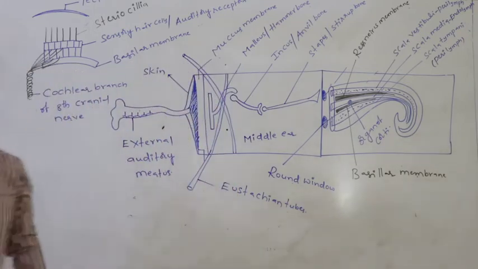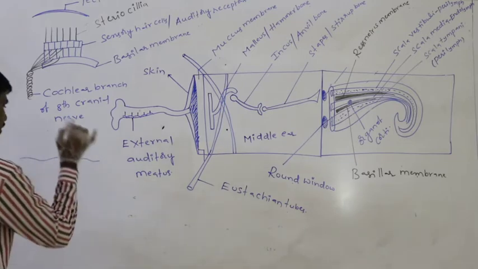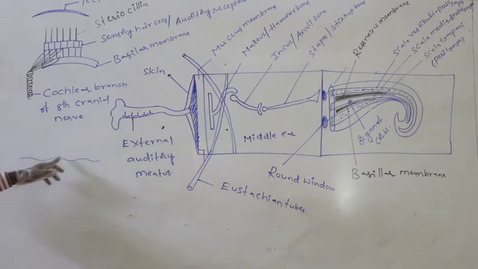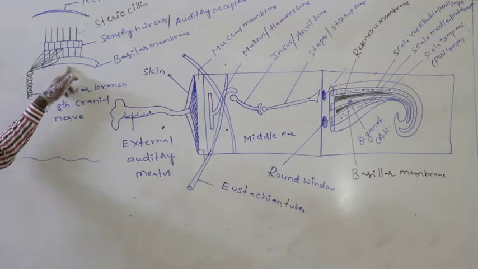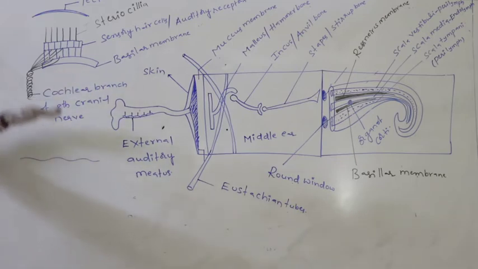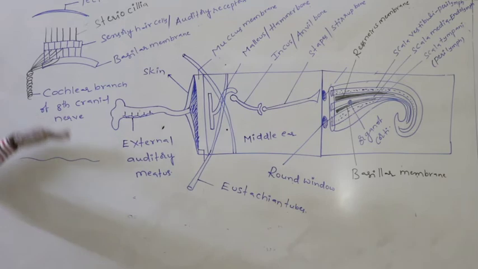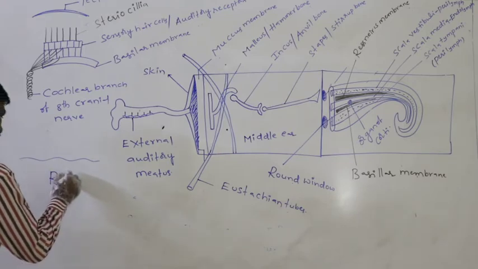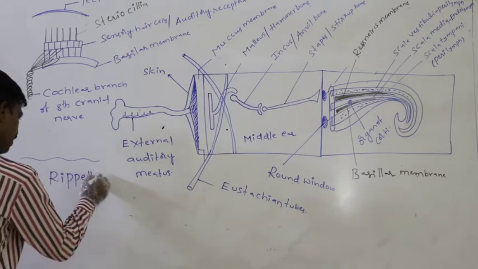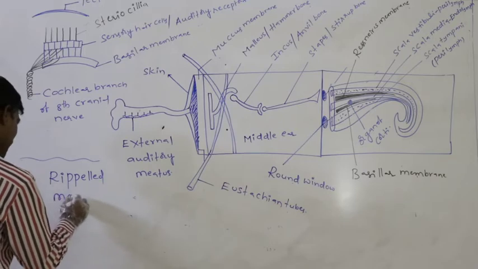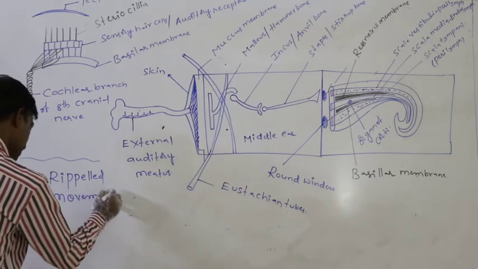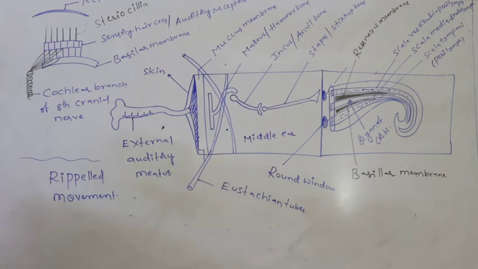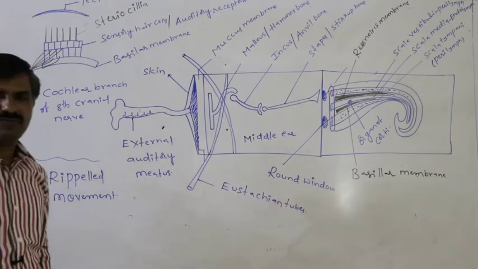Whenever the waves pass like this below the basilar membrane, the basilar membrane starts moving up and down like this. That up and down movement is said to be the rippled movement.